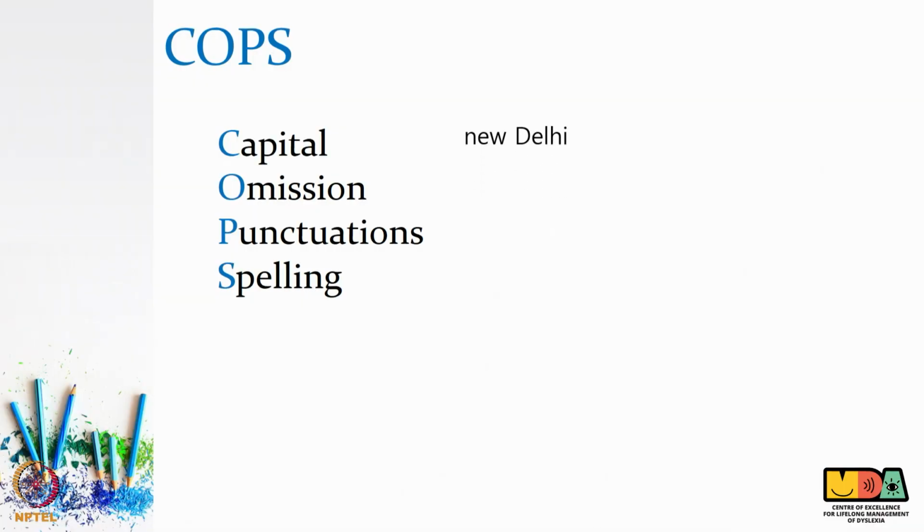Now, children with specific learning disability have difficulties in writing proper nouns, which need to be in capital. As it is written here, New Delhi, the N is written as a small letter. So, the COPS come in and the child edits the work.